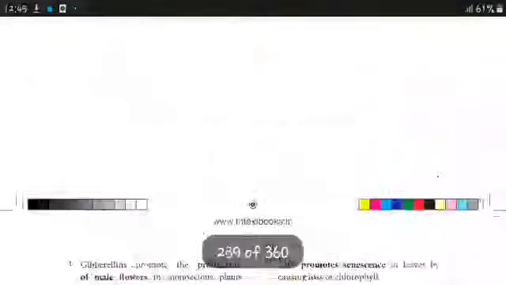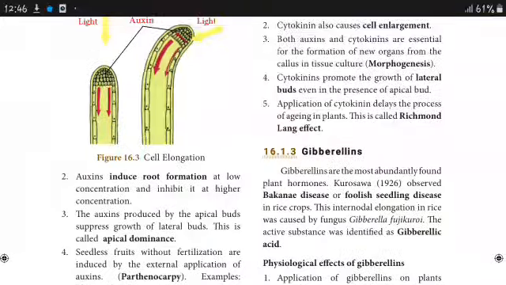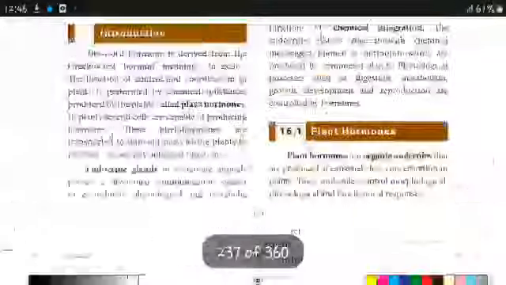So there are 5 hormones: auxins, gibberellin, cytokinin, ethylene and abscisic acid. Auxins, cytokinin and gibberellin promote the growth of the plant. Ethylene and abscisic acid inhibit growth and cause seed dormancy. This is all about the plant hormones. Hope you all understand this section.